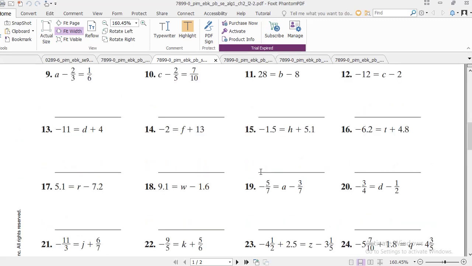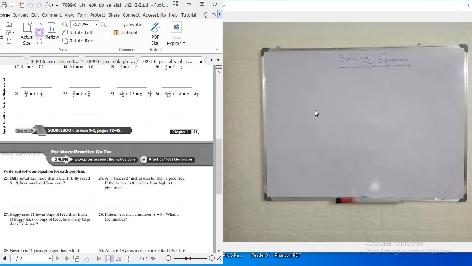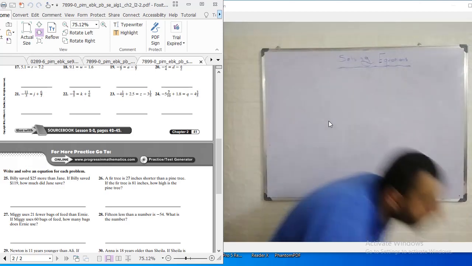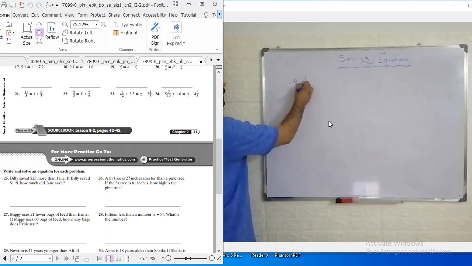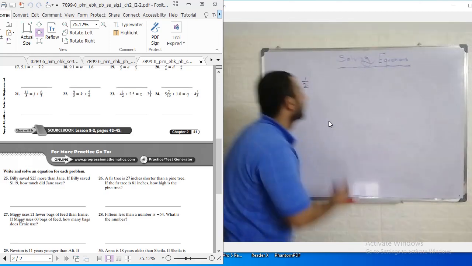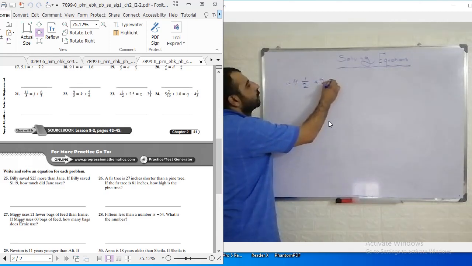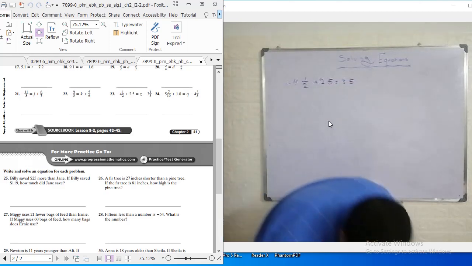All of them have the same idea. But here I want to make sure I cover all of the concepts of these lessons from the previous video. So question number 23 says negative 4 and a half as a mixed number, negative 4 and a half. Also we have plus 2.5 equal 3.5, as I see here.